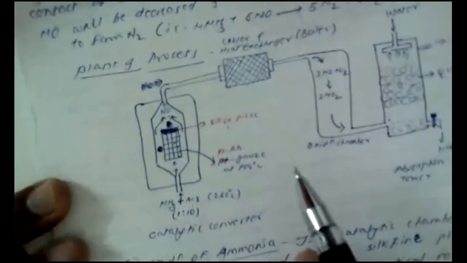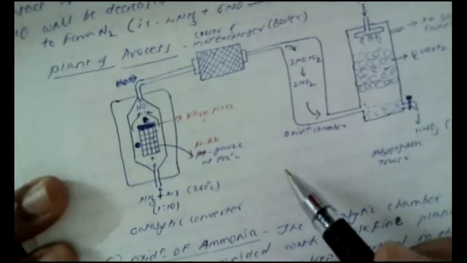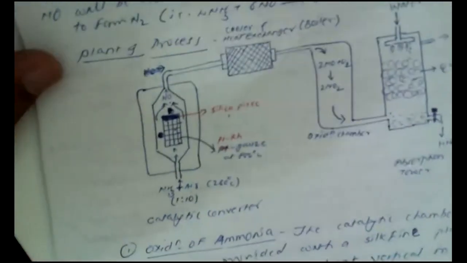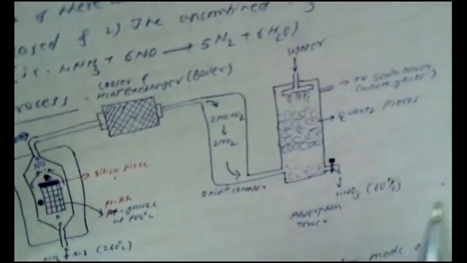So these are the steps we have to follow to manufacture nitric acid by using the fine platinum-rhodium gauze. This is how we can synthesize nitric acid by Ostwald's process.